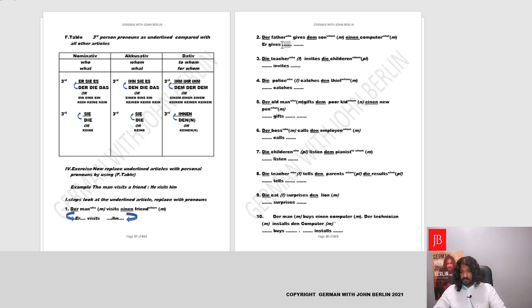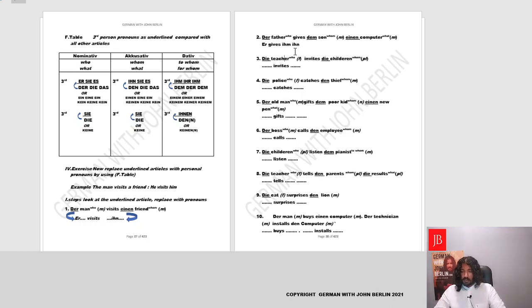Very good. Einen Computer: instead of einen, which we see here, we could simply write ihn. Very good. So basically, er gibt ihm ihn, he gives to him it.